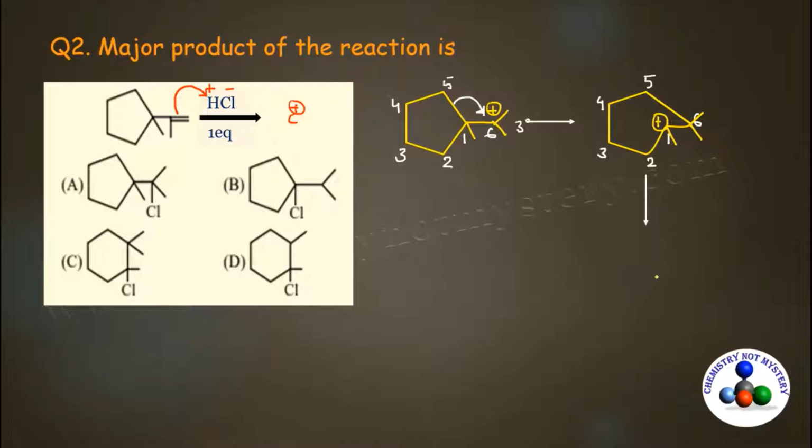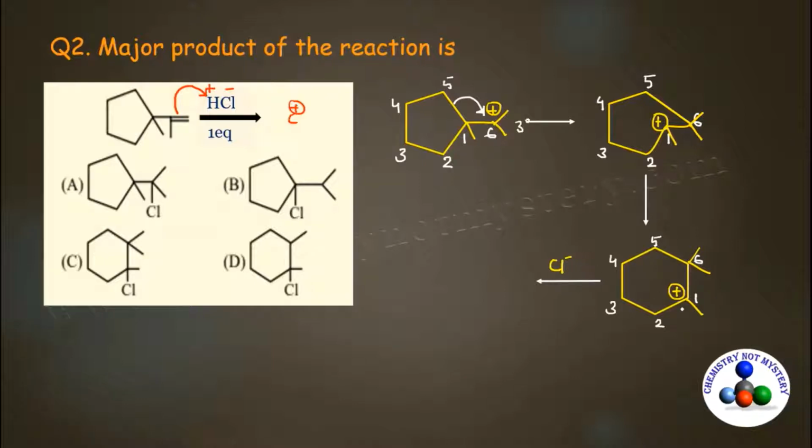So let's draw the proper 6-membered ring. This is the 6-membered ring. Now number the ring. 6, 1, 2, 3, 4 and 5. Now place the substituents. On carbon 6 there are 2 methyl groups. On carbon 1 there is 1 methyl group and positive charge is there. In the reaction medium, Cl negative is present.